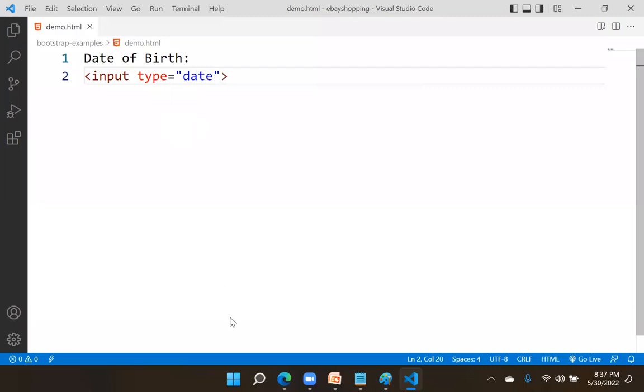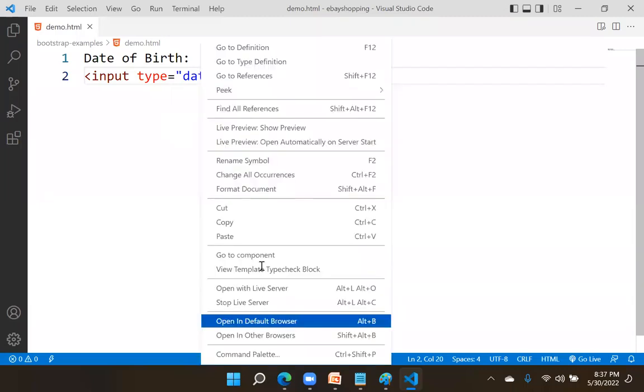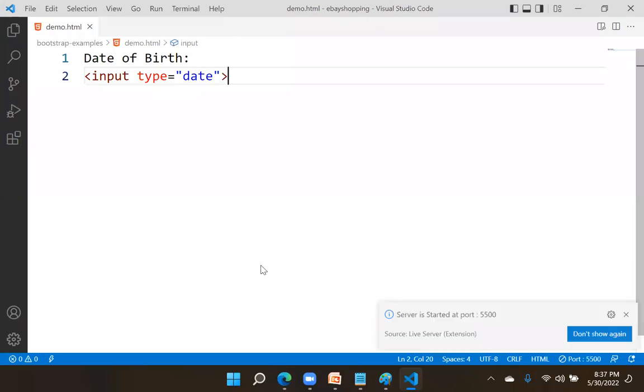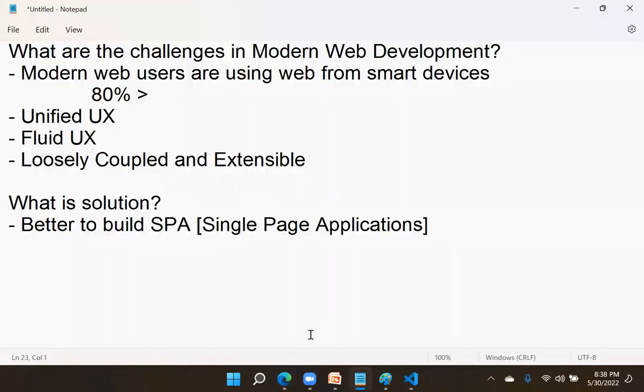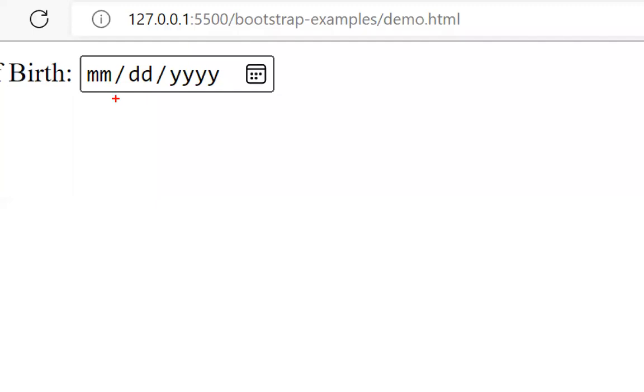Now, when I run this and open this date, just by using the word date, I got all this. If you observe carefully, this is a text box.